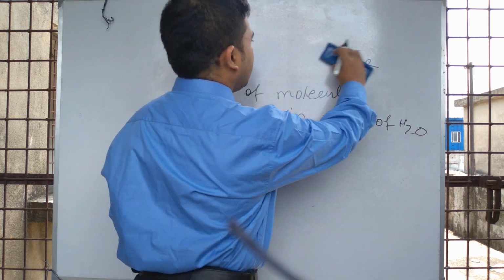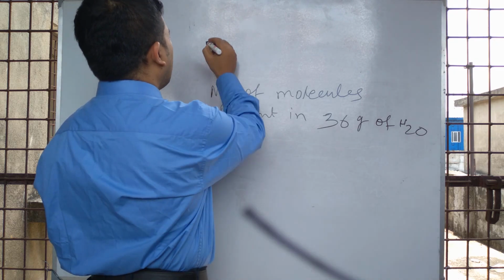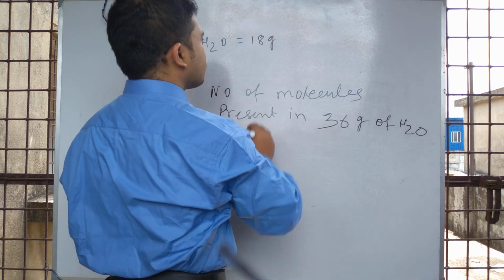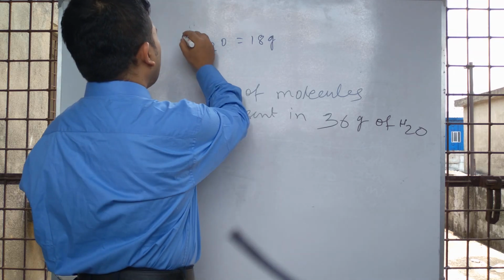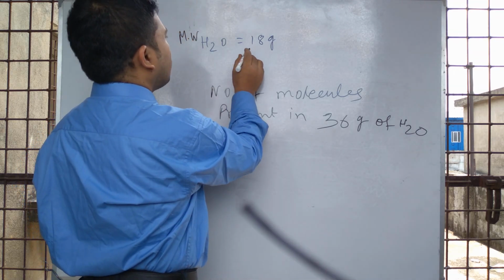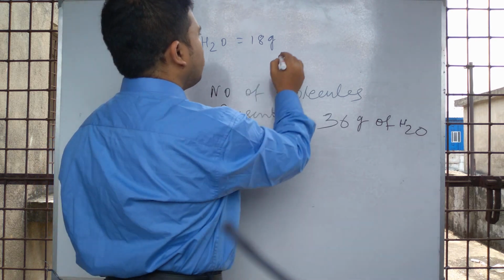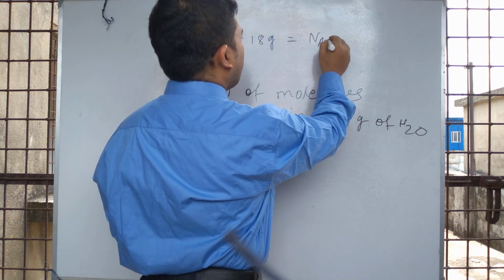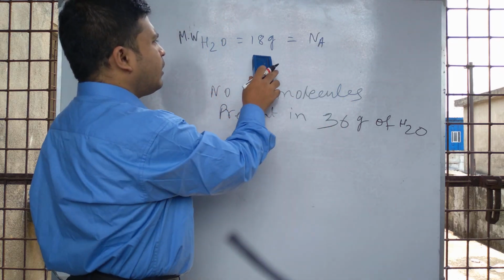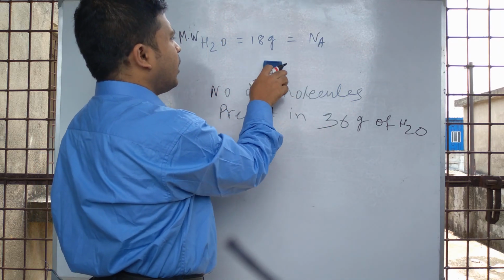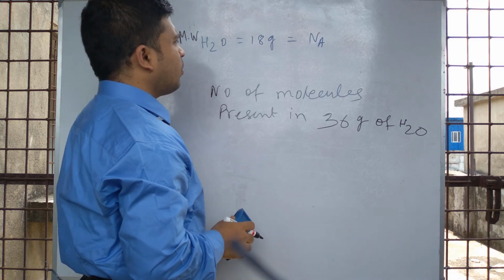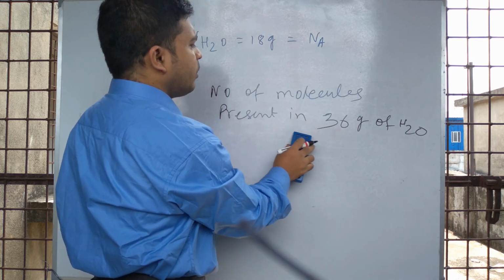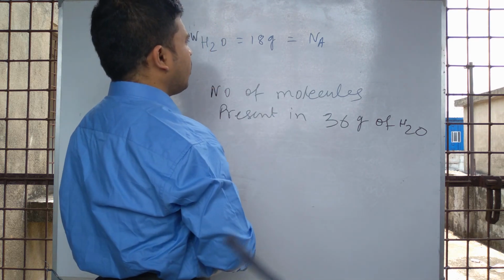This is our question, and we know that water has a molecular weight of 18 gram. The molecular weight of water is equal to 18 gram, and 18 gram equals Avogadro number, meaning in 18 gram of water, Avogadro number of molecules are present. So we have to calculate the number of molecules present in 36 gram of water.